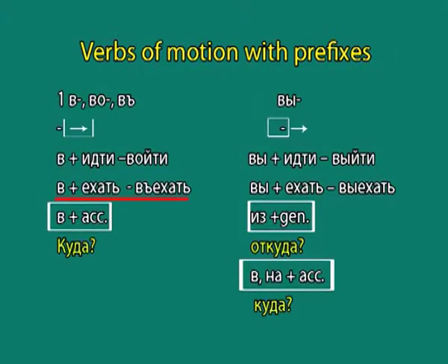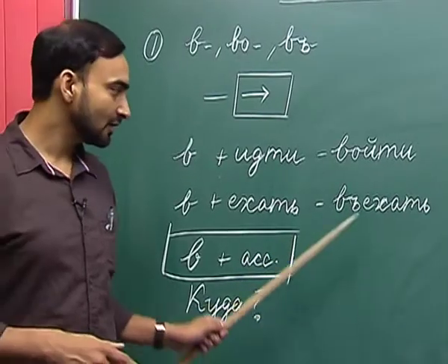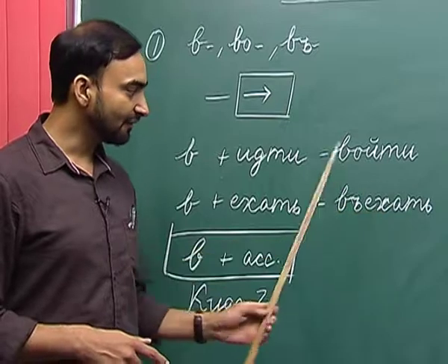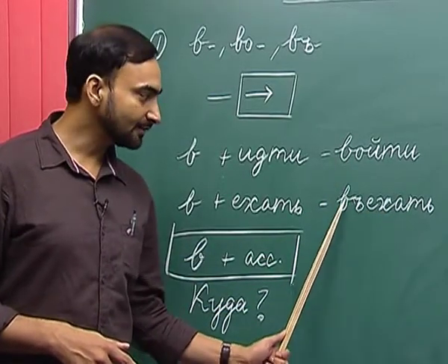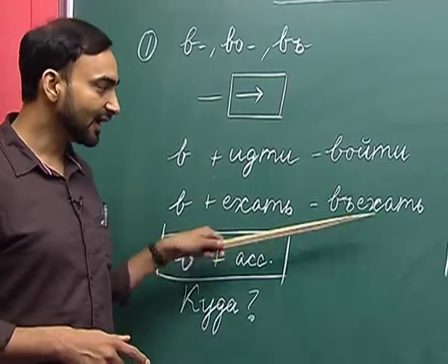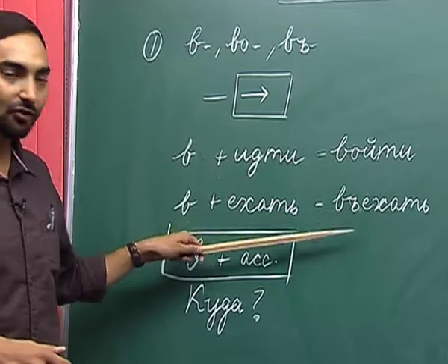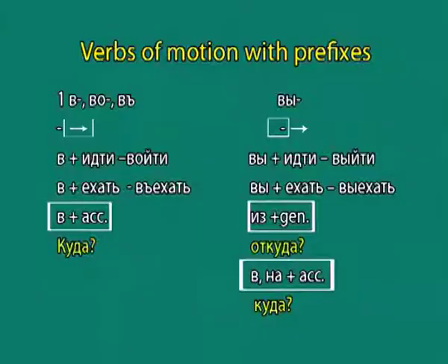Similarly, when we add the prefix va to the verb yekhach, it becomes vyekhach. Please take care of the spelling. When we write vyekhach, we are adding a hard sign here after the prefix and before the verb of motion, vyekhach, and it also means to go in, to go inside.